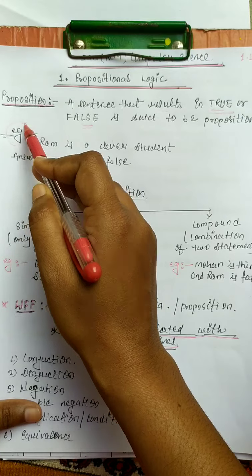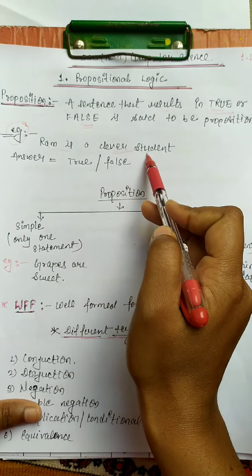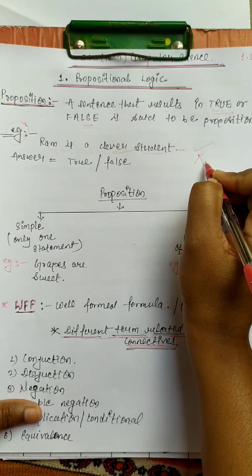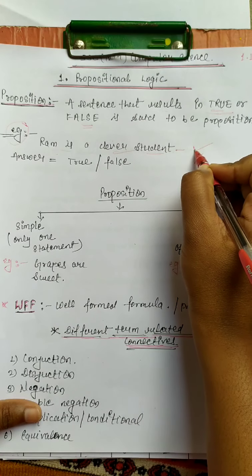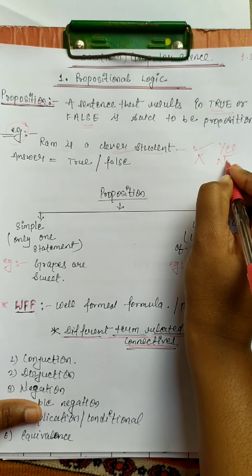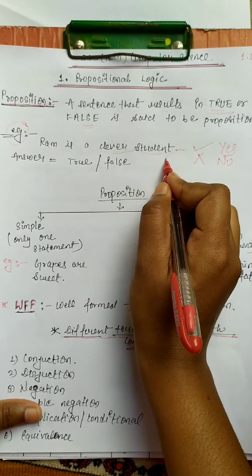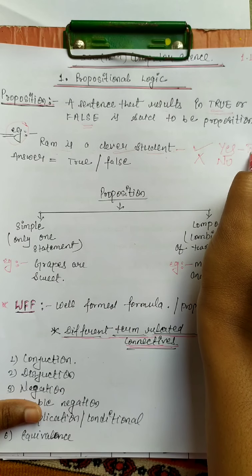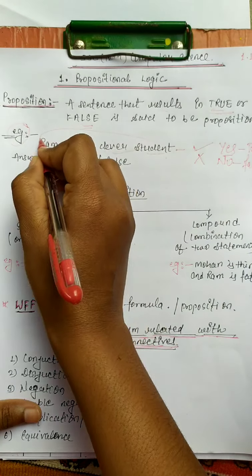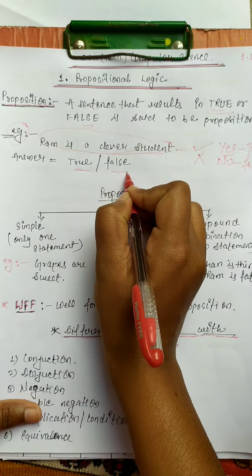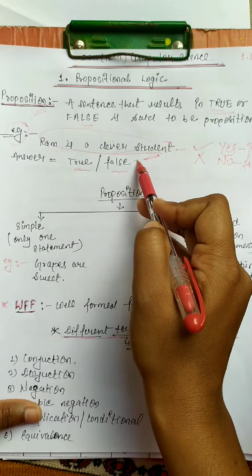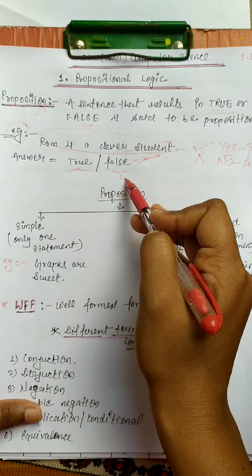Suppose here is one example: Ram is a clever boy. The answer is either Ram is clever, or Ram is not clever. If Ram is clever, then the output is yes, Ram is clever. If Ram is not clever, then the output is no, Ram is not a clever student. Yes is also called true and no is called false. The output of this statement is either true or false. This statement is called a proposition because it gives the answer in the form of true or false.